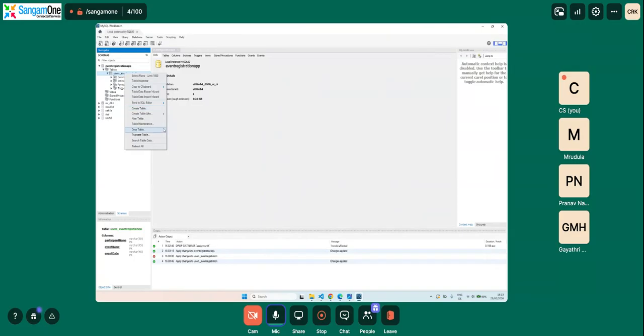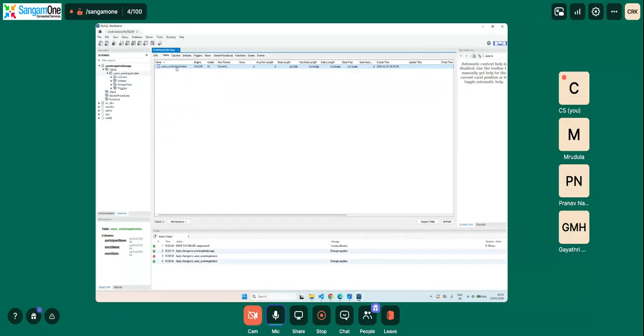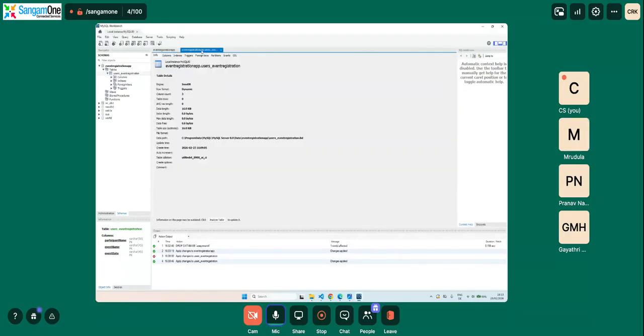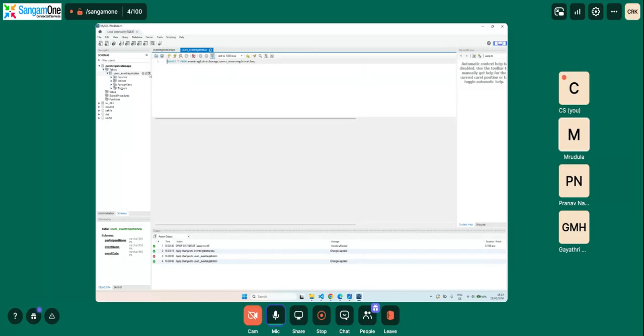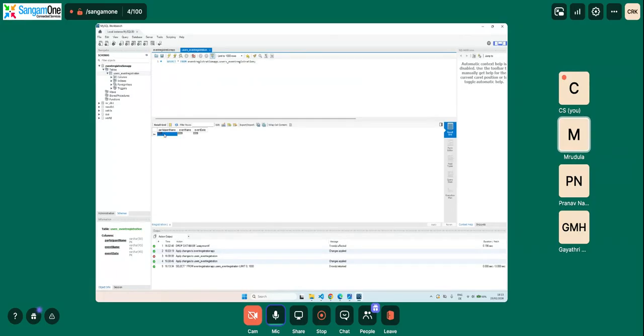Where is it? My bad. So we will just add some dummy data to this. Okay. So we will say, go to the column. So here we just click on this table format. Okay. Select star from. So there's nothing. So what we will do is we will just add some dummy data.